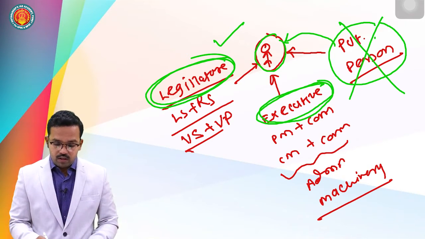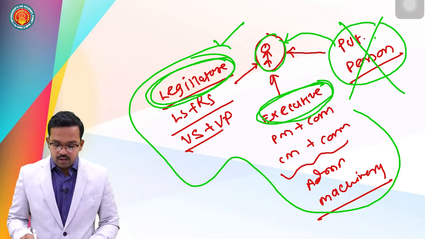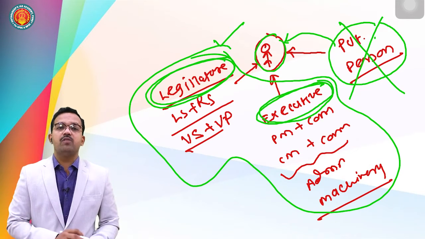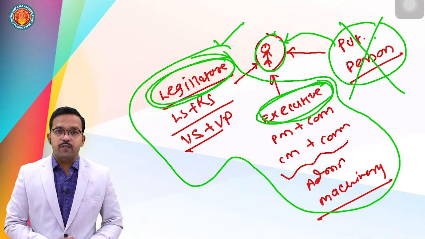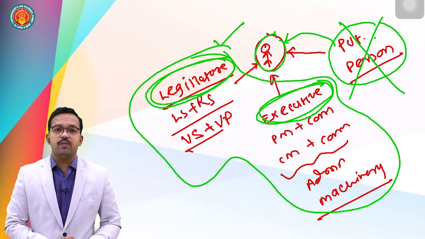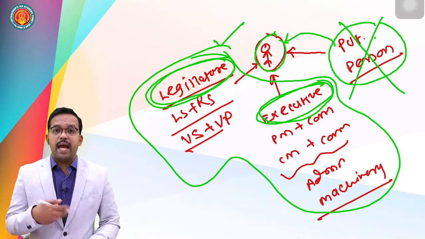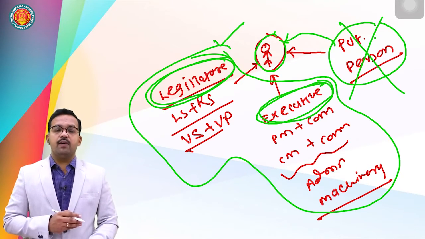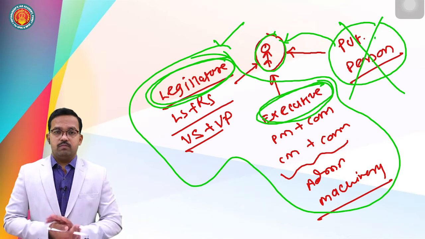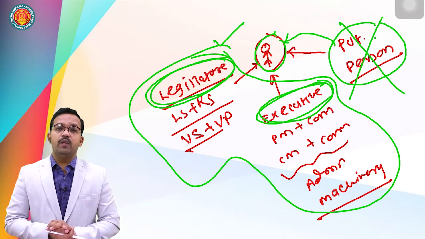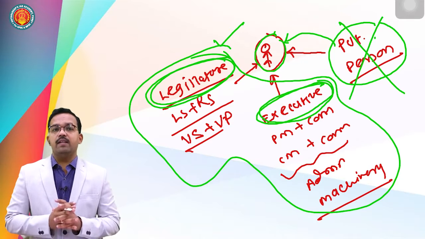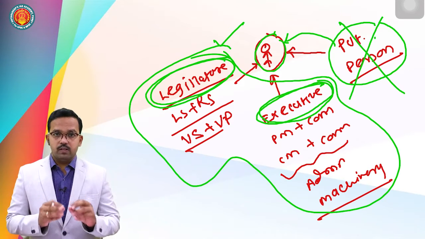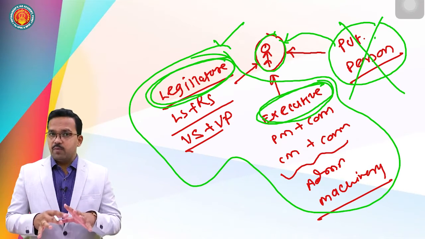So this is the question we will attempt to analyze: whether a person's right to life and personal liberty is protected from the legislature and executive, or whether the legislature and executive can take away the right to life and personal liberty of an individual. We will try to analyze this in this particular article. Clear? Now, this is a very important article.